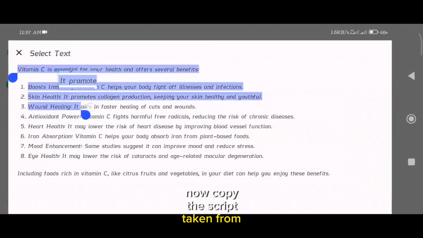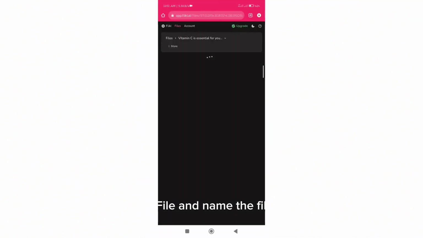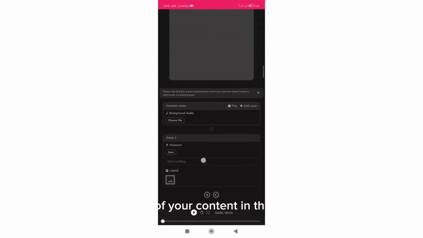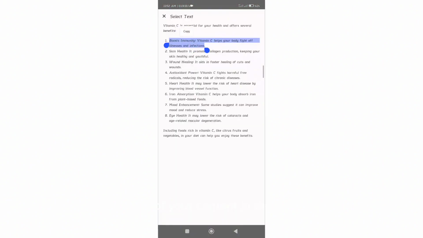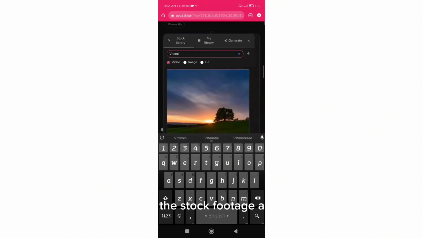Now copy the script taken from ChatGPT. After that, I will go to Filky. Click on New File and name the file as you wish. Enter some of your content in the text bar. Now go to the Layout option and take the stock footage as desired.